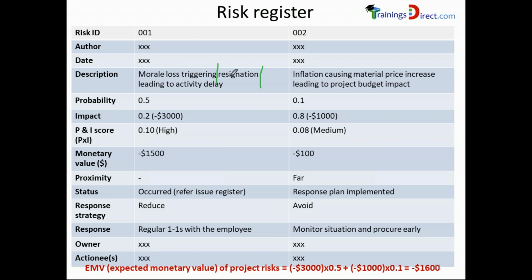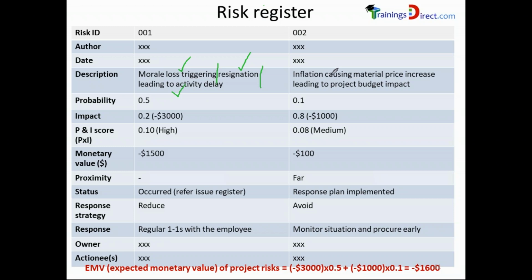This is known as the event. Firstly, the trigger or the situation which raises a risk, which leads to the actual risk itself or the threat or opportunity, that is known as an event. So the resignation is an event. And lastly, we have the third portion, which is activity delay. This is the impact or the effect of the risk. This is how risk statements need to be documented.